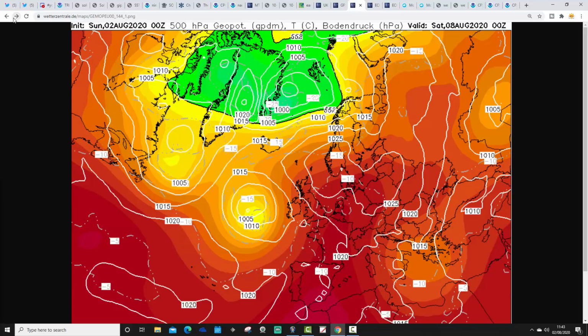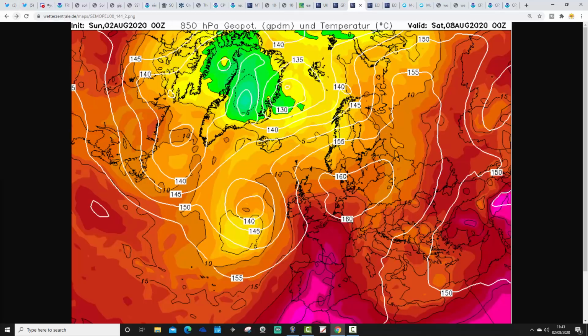Into next weekend, the heat continues to build with the GEM. We don't get that change in the orientation of the high pressure such as the GFS is showing. Instead, we just maintain the ridge to our east, pulling up these hot southeasterly winds. Upper air temperatures show the plus 20 Celsius isotherm, which gets us towards the mid to upper 30s Celsius on the surface.